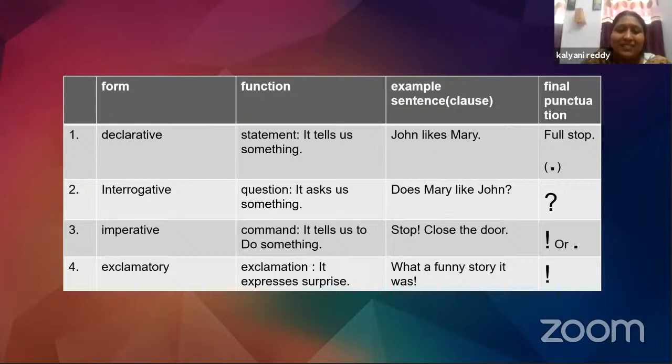Now coming to imperative sentences. Imperative sentences are commands. They tell us to do something. And look at the example here. Stop. Close the door. So you can see that these sentences either take an exclamatory mark or a full stop. Now coming to exclamatory sentences, that is, it expresses surprise. What a funny story it was! And the punctuation mark that it takes is an exclamation mark.